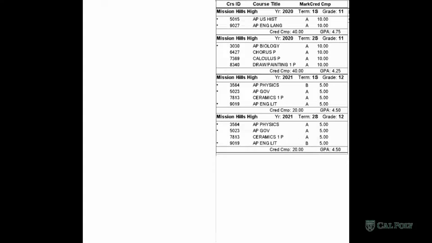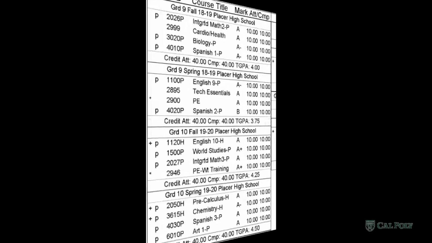Next, for Mission Hills, let's look at 11th and 12th grade. So for 11th grade, they broke their year up into semester 1 and semester 2, but as you can see, students receive 1 grade for a year's worth of credit. So even though it looks like it's semester, it's actually going to be full year. Whereas for 12th grade, they changed back to actually a true semester system where they received 2 grades for a year's worth of credit. So they also have concurrent term types, just in a different format.